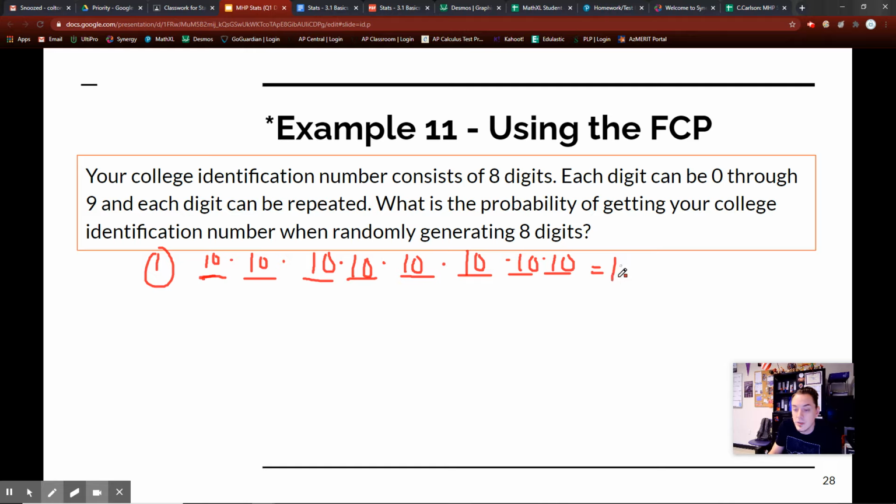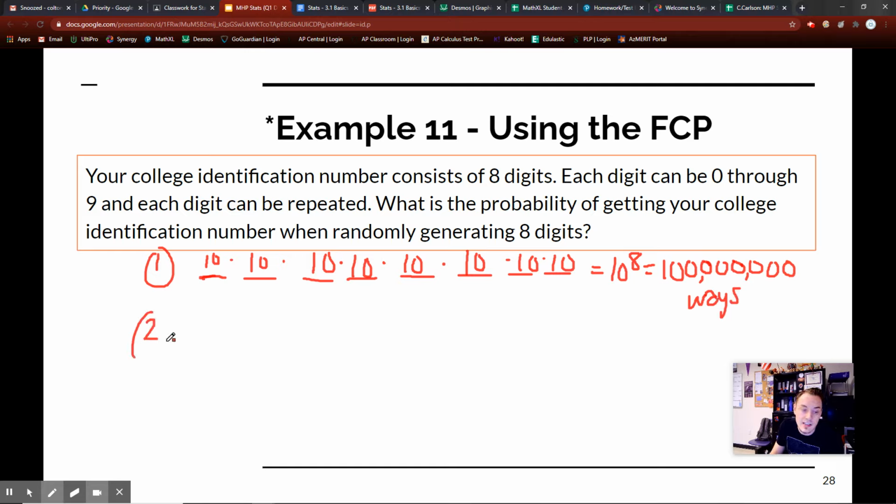This equals 10 to the 8th power, which is a rather lengthy number, 1 with 8 zeros. 1, 2, 3, 4, 5, 6, 7, 8. So it's 100 billion. Or 100 million, sorry. It's 100 million. So that means it's 100 million different combinations that you can have. So this is 100 million ways that you can make your identification number.